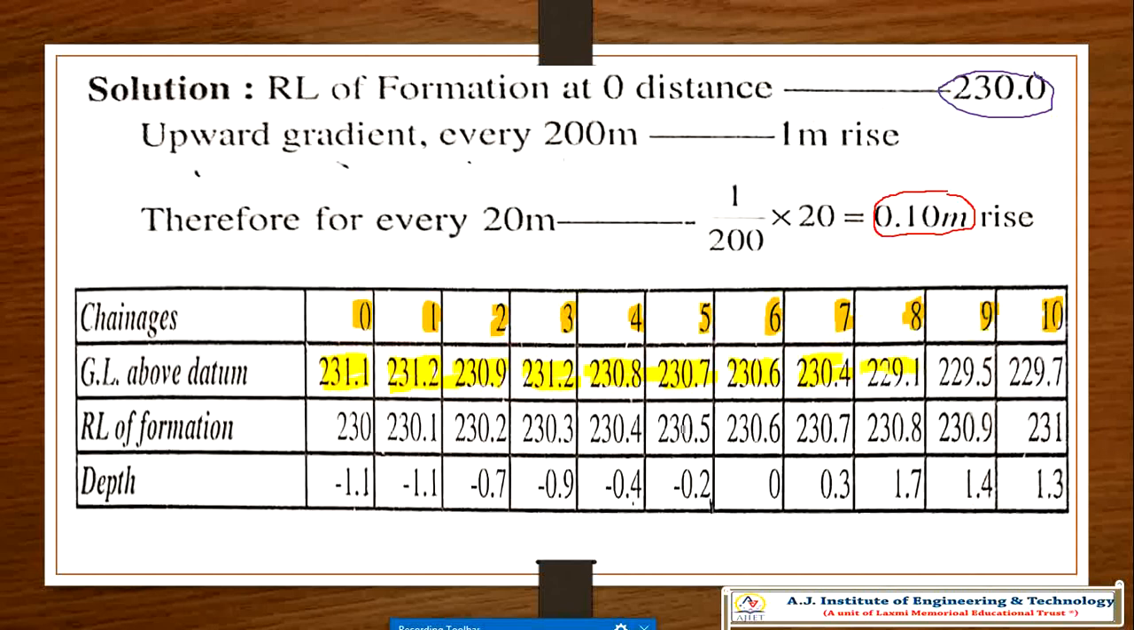8th chainage, 229.1. 9th chainage, 229.5. 10th chainage it is 229.7. So this is about ground line.